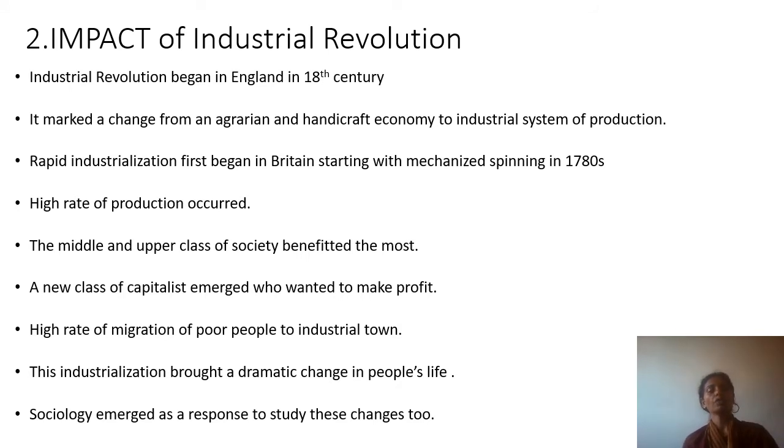So a new class of capitalists emerged who wanted to make profit, and there was a high rate of migration of poor people to industrial towns. The people who were living in villages were tempted by these working situations. They also thought, let us also go to these industries and we will also earn well. So they also came to these industries to make profit. So a high rate of migration took place at that time.